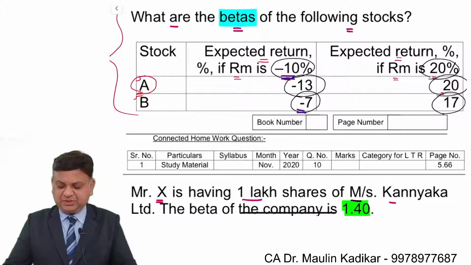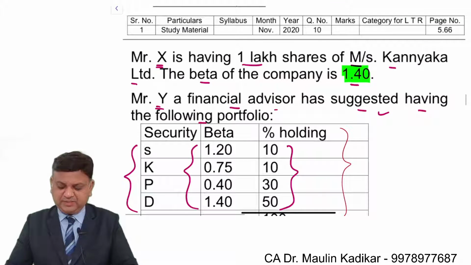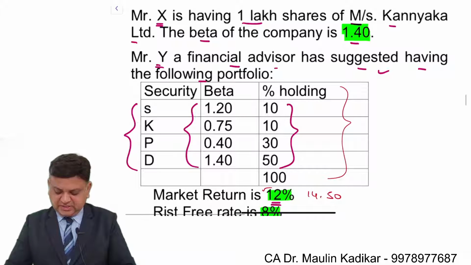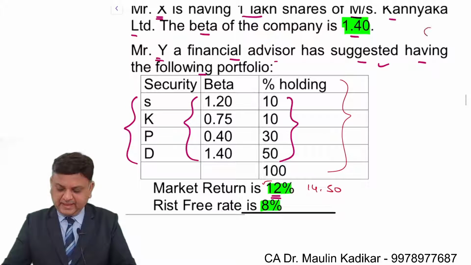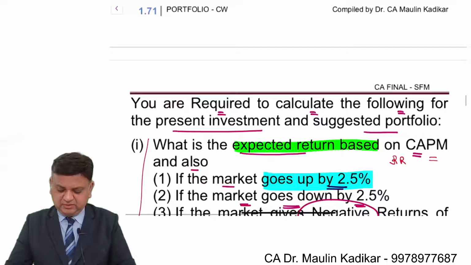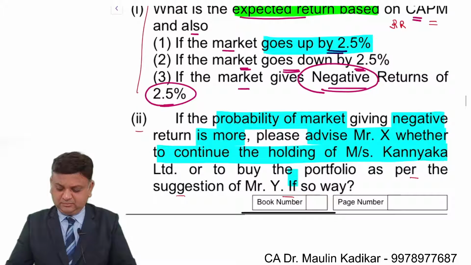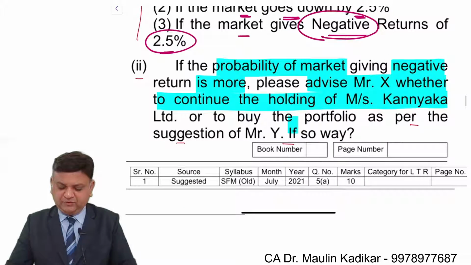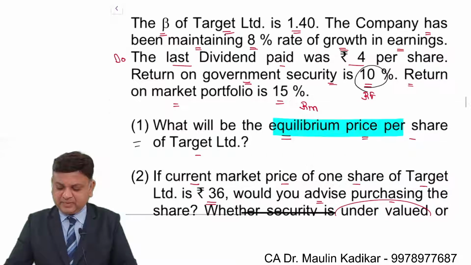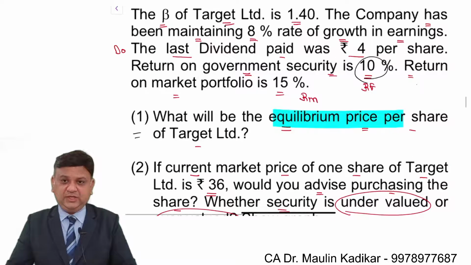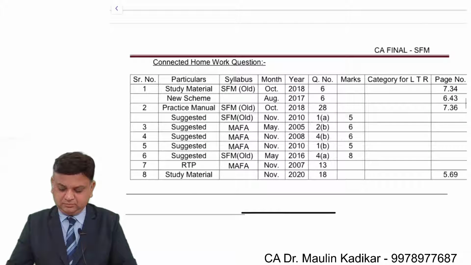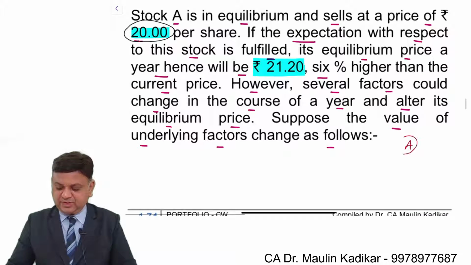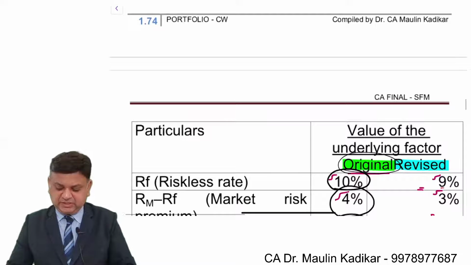For beta calculation, again we have the simple formulas to be applied: percentage change in RJ, percentage change in RM. A simple question, only for practice. This is valuation of the security, so it is an important one. Again, valuation of the security with the change in the factor, so again it is an important one.